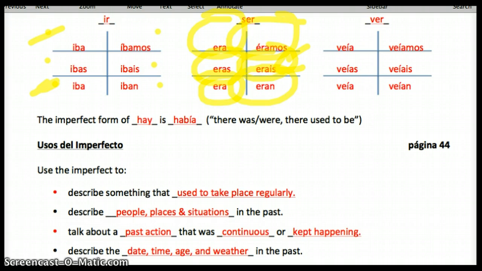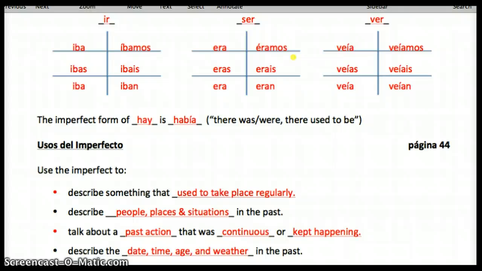That's what you do when you have too much stuff on the page, is you erase it. All right. Funny joke. All right, ver: veía, veías, veía, veíamos, veíais, and then veían. All right, so we've got those taken care of.